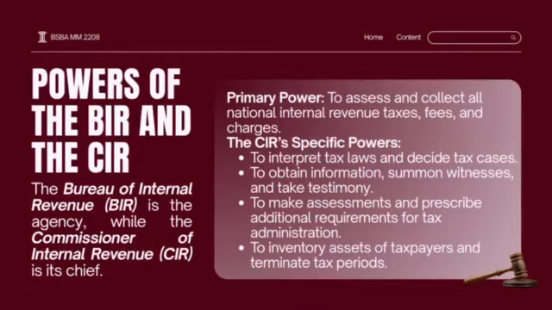Powers of the BIR and the CIR. The enforcement arm. The Bureau of Internal Revenue, BIR, is the agency, while the Commissioner of Internal Revenue, CIR, is its chief. Primary power: to assess and collect all national internal revenue taxes, fees, and charges.